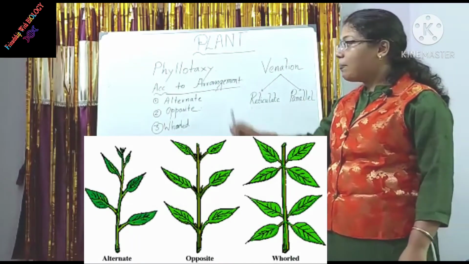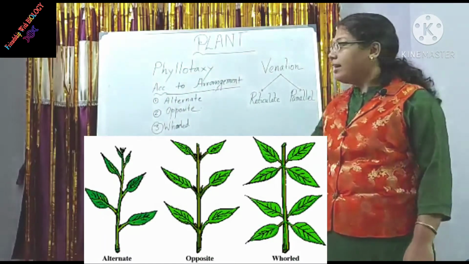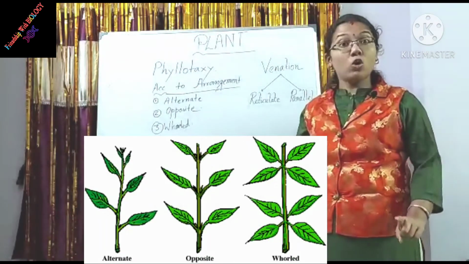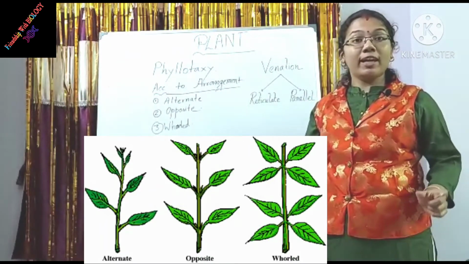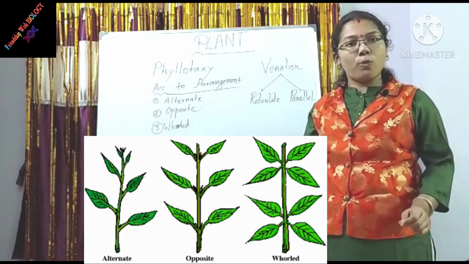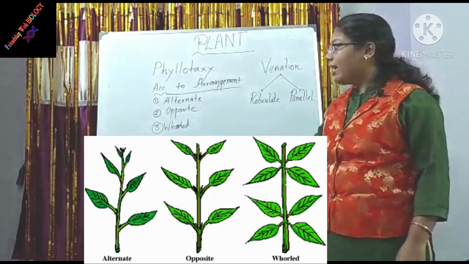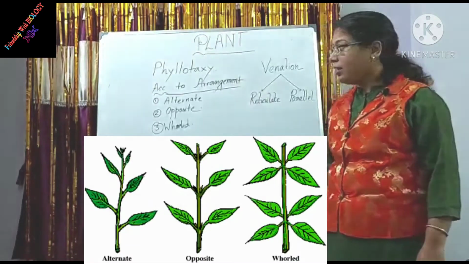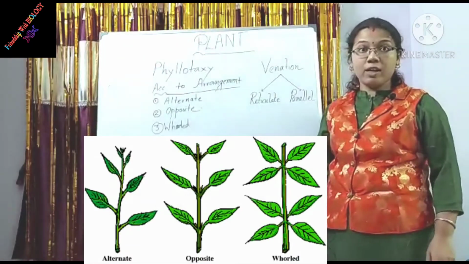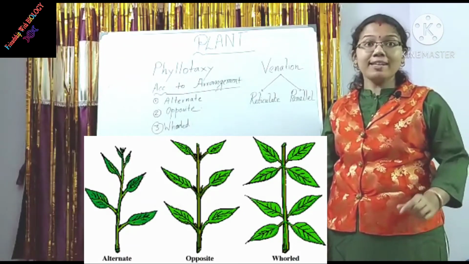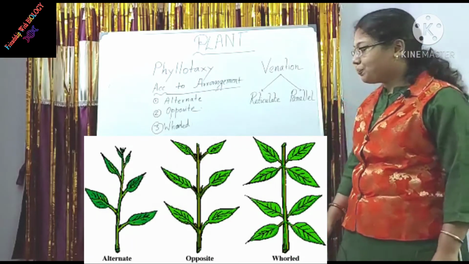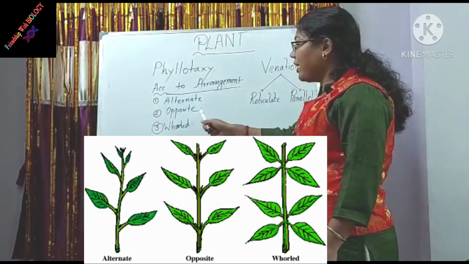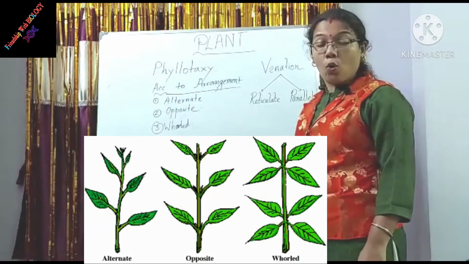Here, the example is peepal. In the case of opposite arrangement, 2 leaves arise from each node and they are opposite to each other. Here, the example is jasmine. In the case of whorled arrangement, more than 2 leaves arise from each node. Here, the example is Oleander.